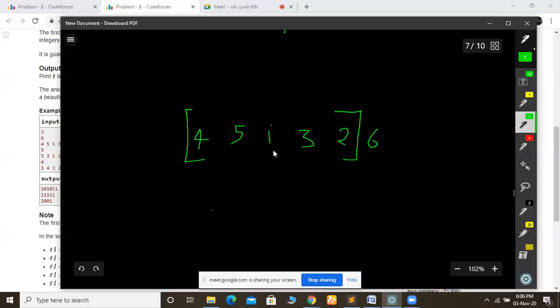So now we take 1 to 5. Then yes, there exists a subarray with a permutation of 1 to 5, and the size of this subarray is also 5. So 5 is a beautiful number. Now we take till 6. See, here there exists a subarray with numbers 1 to 6, and the size of this subarray is 6. So 6 is also a beautiful number.